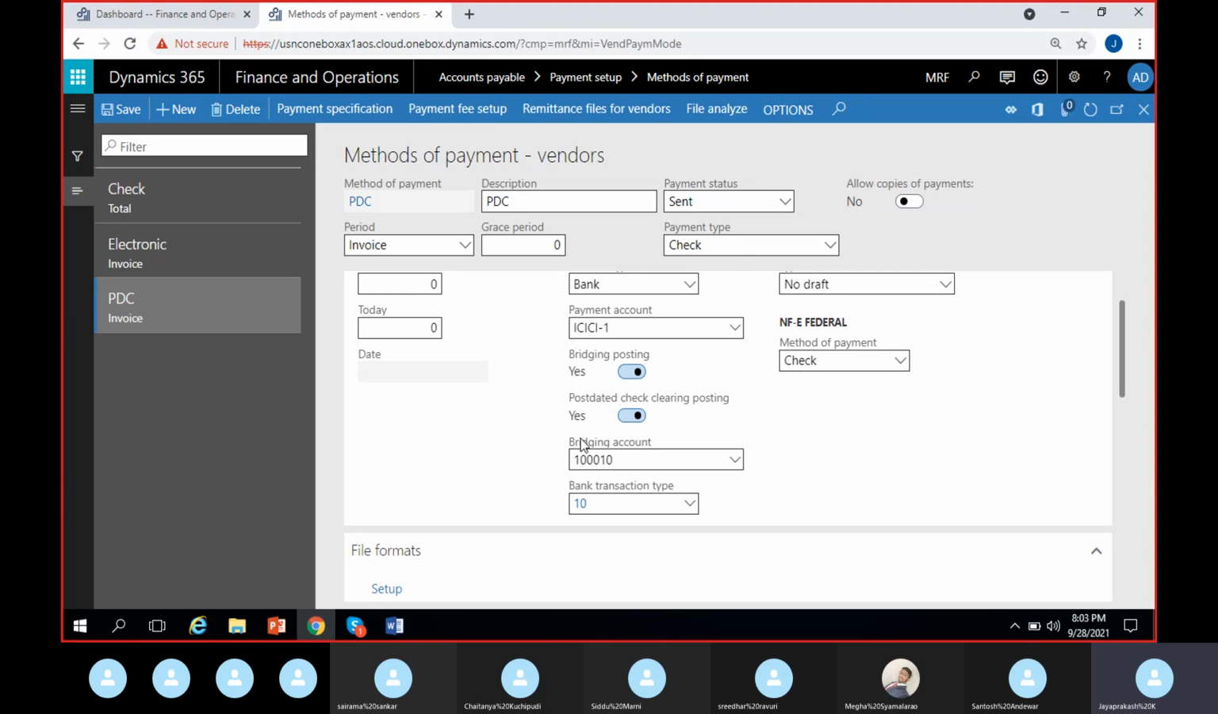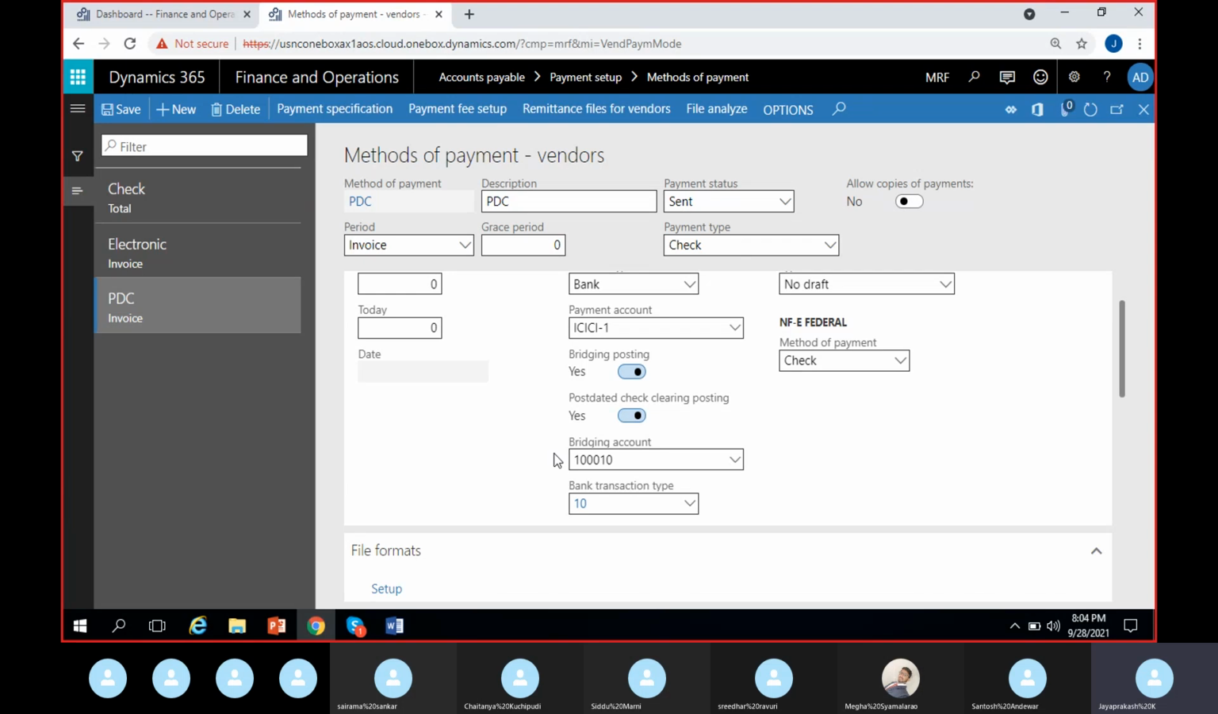This particular account will act as a dummy account instead of the bank account for some time, until the check is cleared. Till then, the bank account will not get credited on a vendor payment. This bridging account will get credited. Once the clearing is done, this bridging account will get reversed. I mean, it will get debited and the original bank account will get credited. We have seen that process already in the post-dated check.